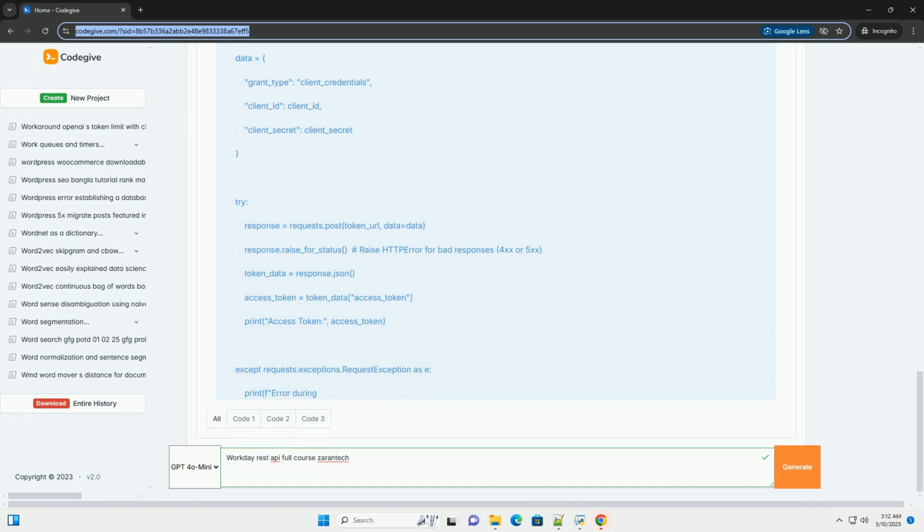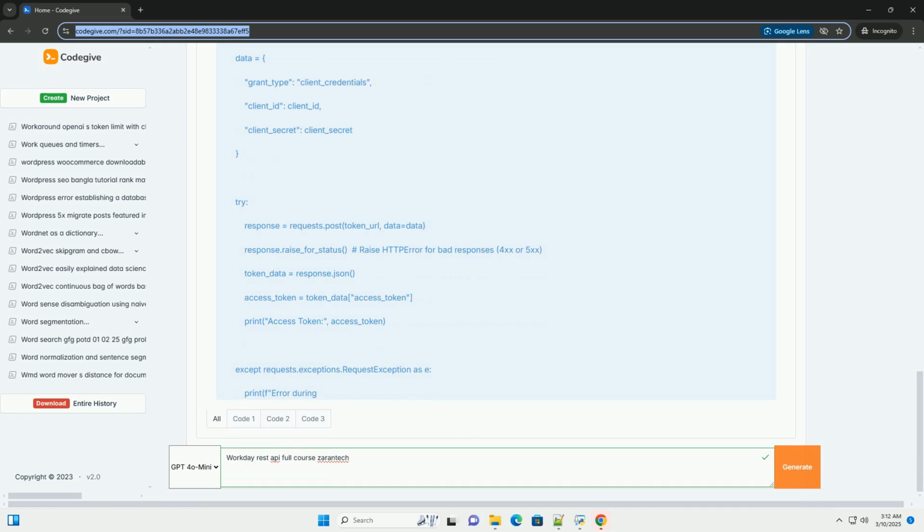Data security and encryption: always use HTTPS for all API communication. Encrypt sensitive data at rest and in transit. Follow Workday's security guidelines to protect your data. Use strong passwords and rotate them regularly. Implement proper input validation to prevent injection attacks.